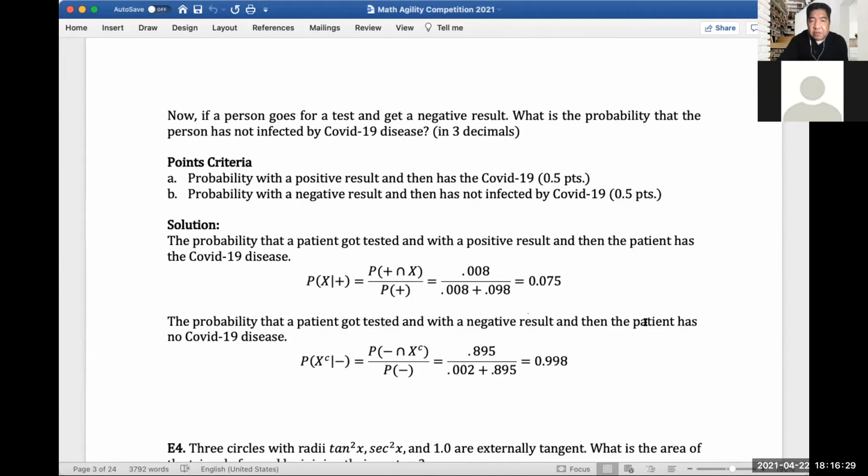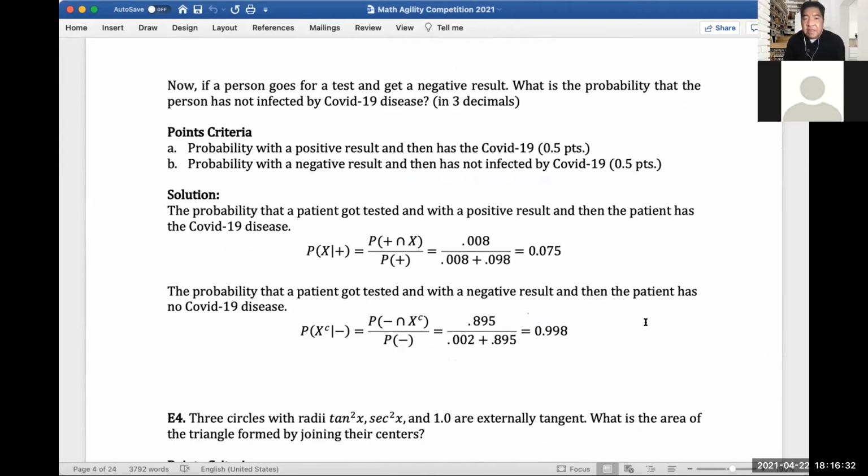So now if a person goes to a test and gets a negative result, what is the probability that the person has not been infected by COVID-19 disease? Again, it should be in 3 decimals. So we will use the formula for conditional probability given a positive. So here, given that the person has tested positive, and then the patient says we have a COVID-19 disease. So there's a probability of plus intersection of x divided by the probability of getting plus, right?